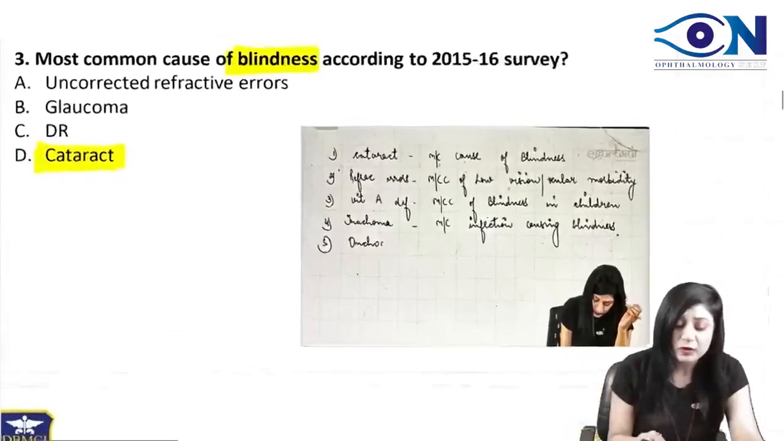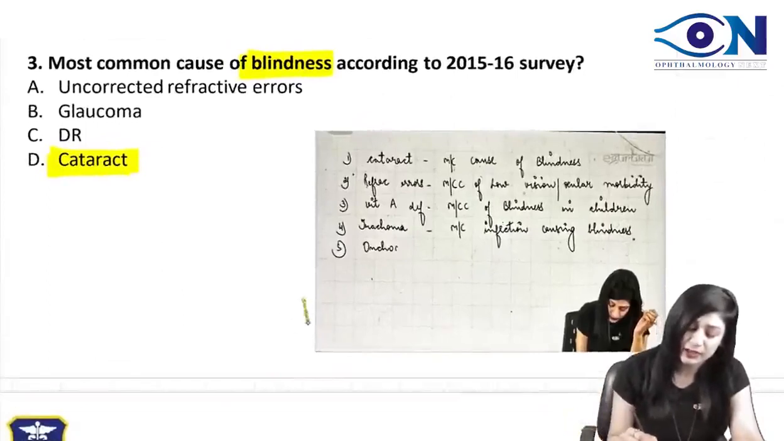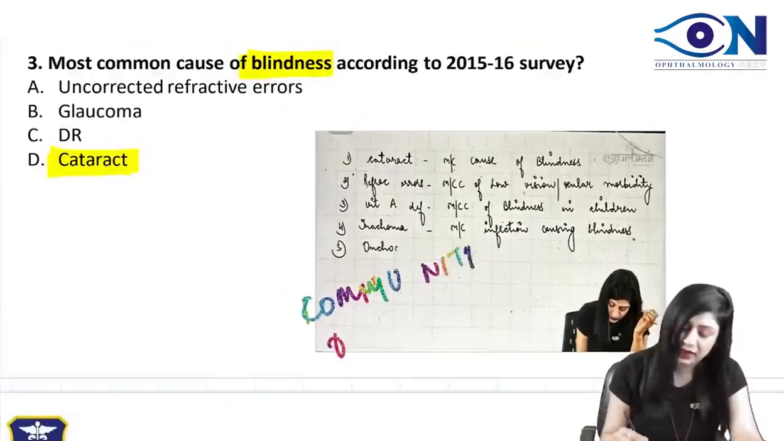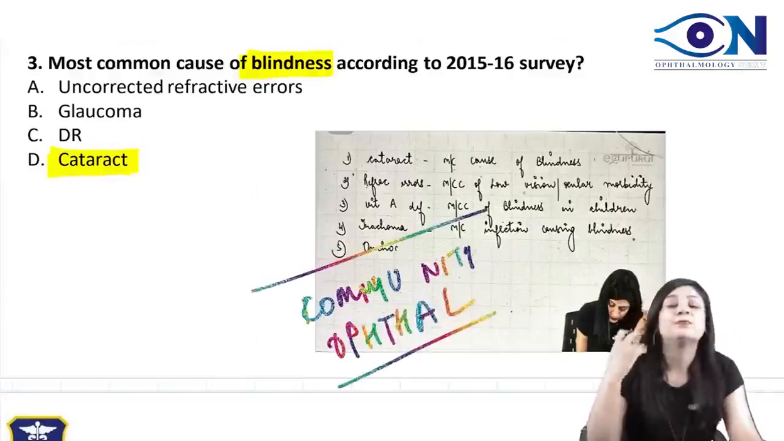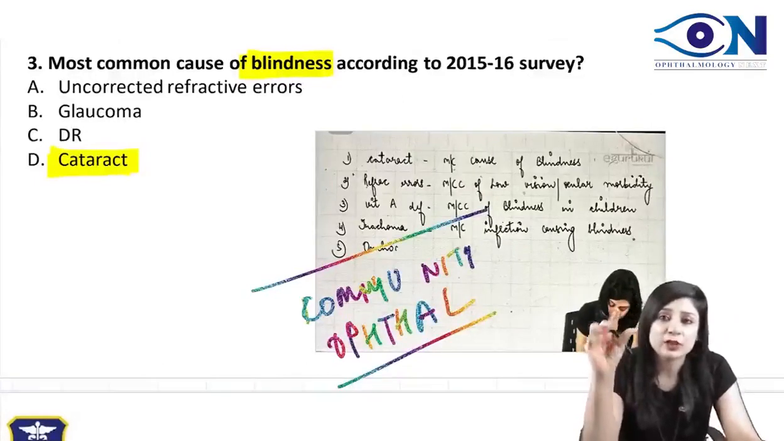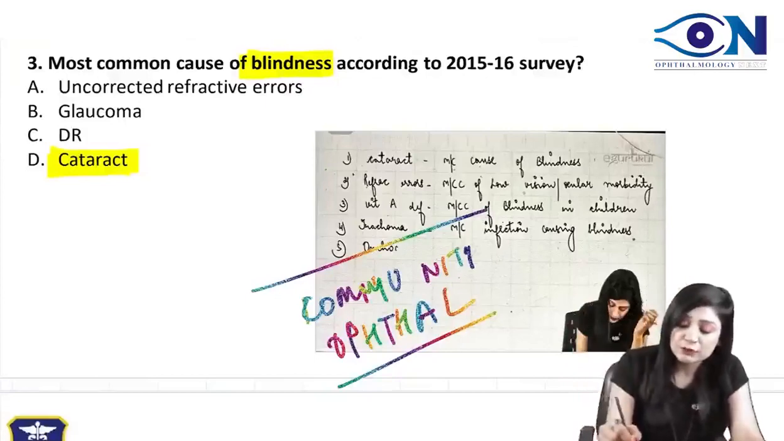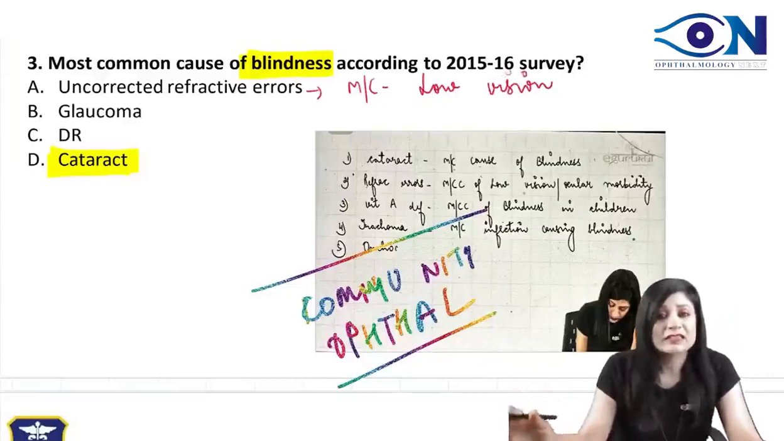Now, what about the other things? This we have read in community ophthalmology. Why am I telling you this? So that you do not take much time to revise your notes. In your notes, in the community ophthalmology portion, you have written all this. Uncorrected refractive error will be the most common cause of low vision. There is a difference between low vision and blindness. Most common cause of low vision is the uncorrected refractive error. Most common cause of blindness is the cataract.